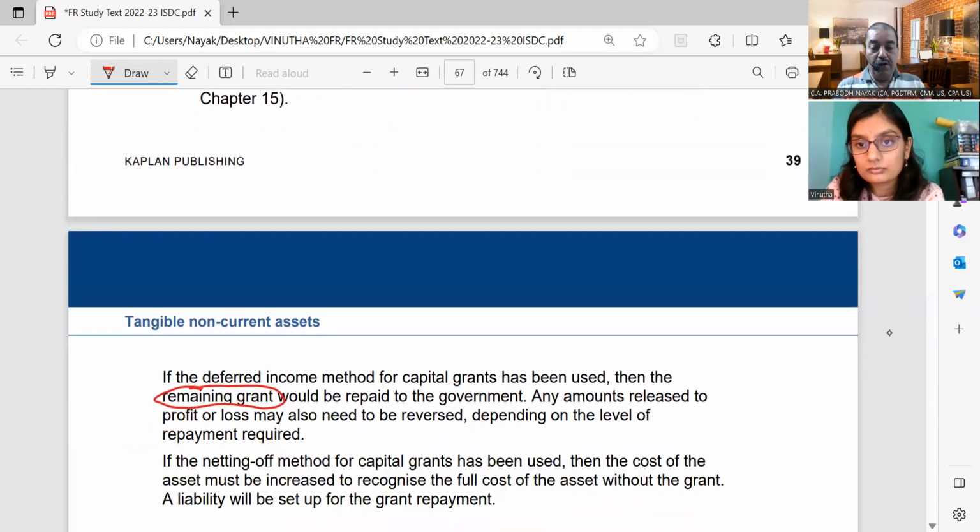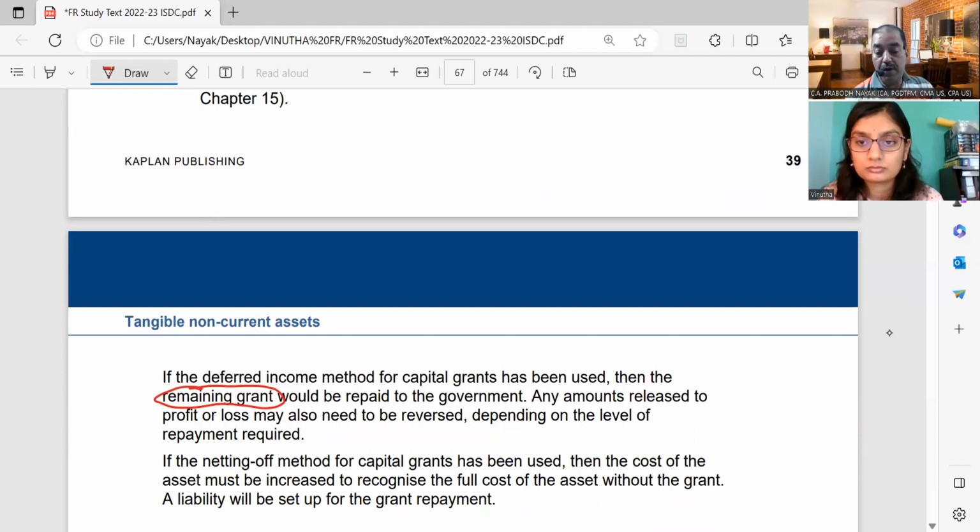Okay. Now, what is that? If the deferred income method for capital grants has been used, deferred income means you are showing the grant separate, asset separate. The grant is shown on the liability side. Then the remaining grant would be repaid to the government. Any amount released to profit or loss may also need to be reversed, depending upon the level of repayment required.